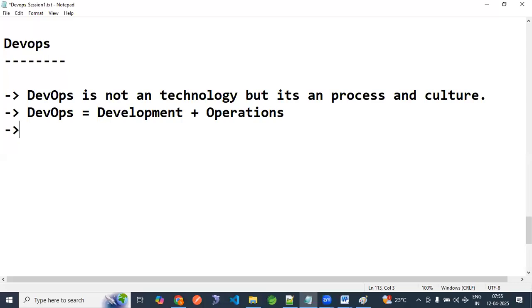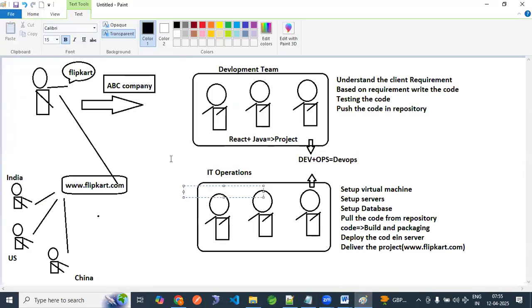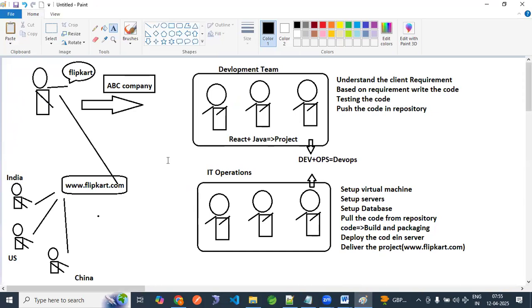So why did this come into the picture, guys? Why is DevOps a requirement? Why did the word DevOps come into the picture? Now think. There are two processes we have to understand: one is waterfall and one is agile. Around 2006, 2007, this DevOps culture came into the picture.